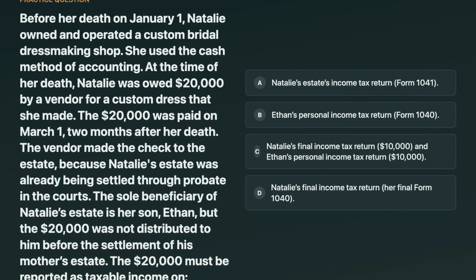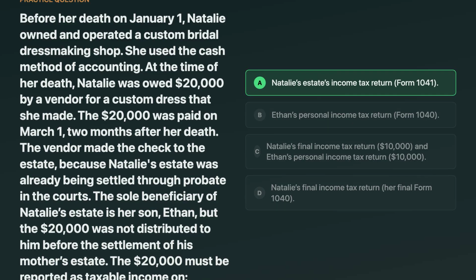Natalie ran a bridal dressmaking shop using the cash method. When she died on January 1st, she was owed $20,000 for a dress. The vendor paid on March 1st, making the check to Natalie's estate during probate. The estate didn't distribute the $20,000 to her son Ethan before the estate was settled. Where is the $20,000 reported as taxable income?